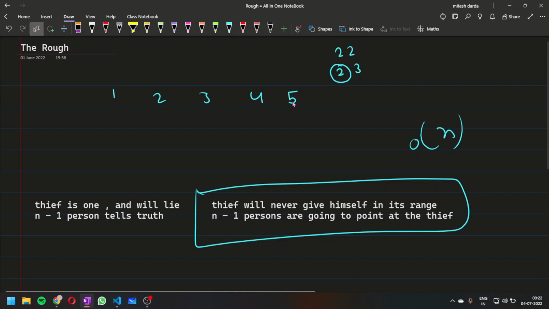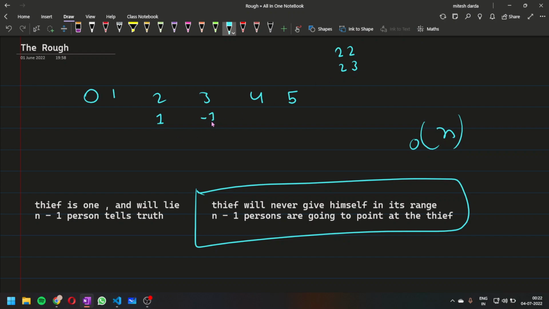So let's make 5 persons. This person is just for show. Okay, we are not going to use the fifth person, it is just for show. And we are going to do it in an array, so let us take the 0th element as well. Initially we have this array, and our first element was 2 and 2. So we are taking it as 2 and 3, and we are saying that it is going to start from the index 2 and end at the index 3. It basically means that we are going to include the person at index 2 and we are not going to include the person at index 3.